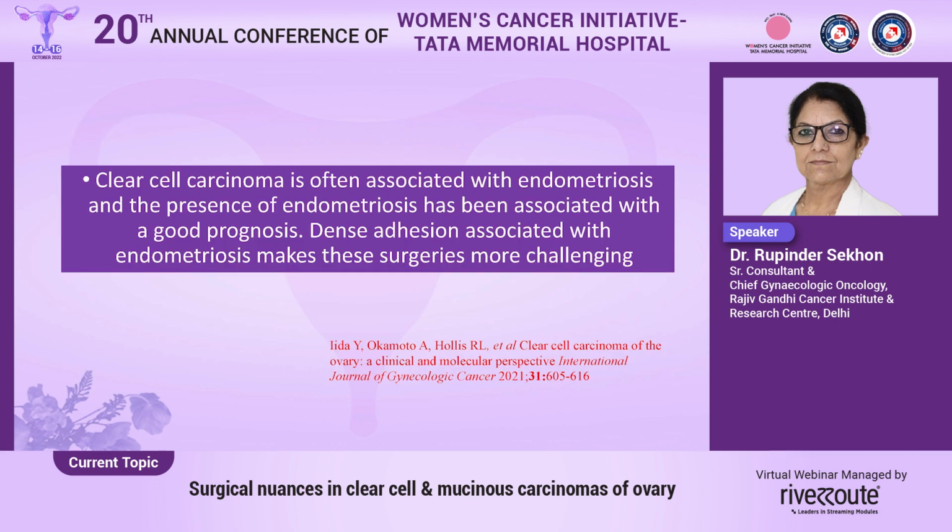Now, clear cell carcinomas are often associated with endometriosis, and the presence of endometriosis has been associated with a good prognosis. However, surgery in such cases becomes a challenge, as so many of us have seen that there is a lot of fibrosis, and in endometriosis you might want to leave behind plaques of the disease or even deposits of the disease on the rectum or the sigmoid, but this definitely should not be done when there is a clear cell carcinoma associated.